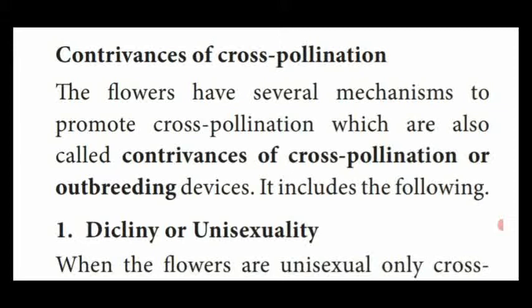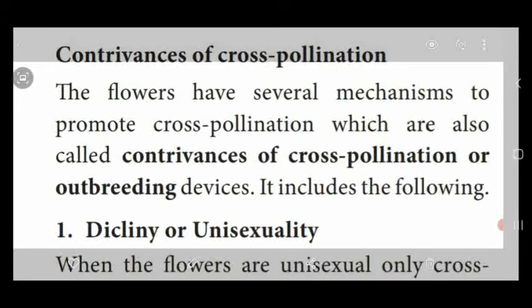That mechanism process is called contrivances of cross-pollination. It is an important 2-mark question. This process is otherwise named outbreeding devices. So the flowers have several mechanisms to promote cross-pollination, which are also called contrivances of cross-pollination or outbreeding.